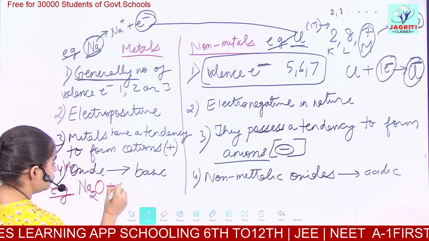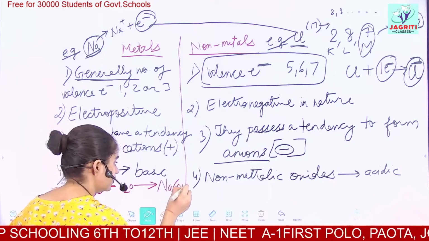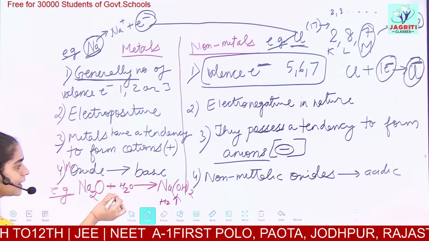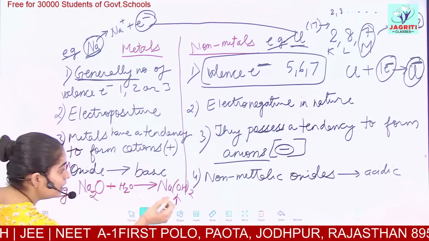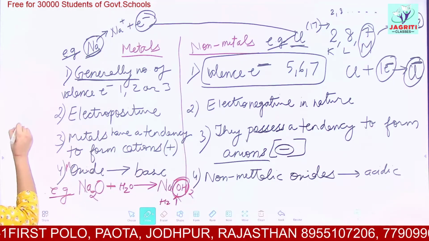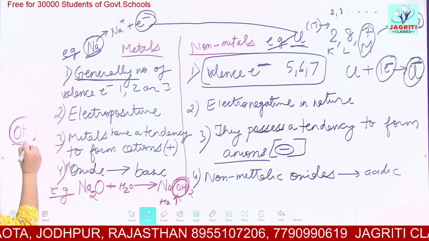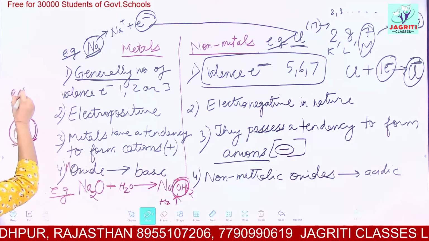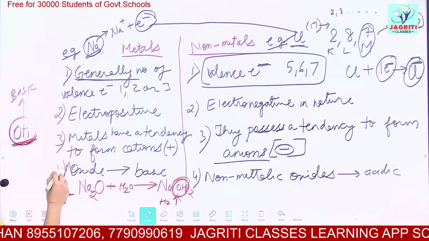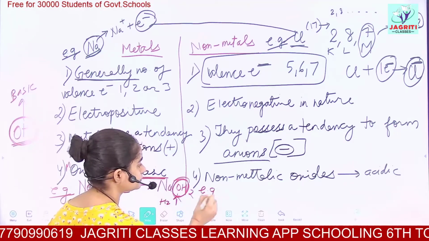When it reacts with water, it forms sodium hydroxide. So when a metal oxide reacts with water in the aqueous medium, it gives hydroxide, which has OH. If you have learned the chapter on acids and bases, you should know OH shows which character? Basic. Because of the presence of hydroxide ions, the metal oxide behaves as a base.